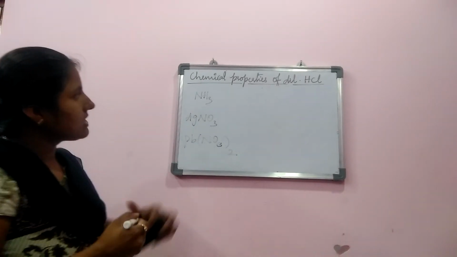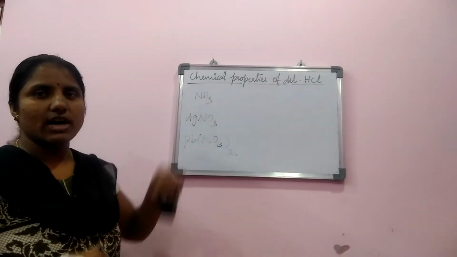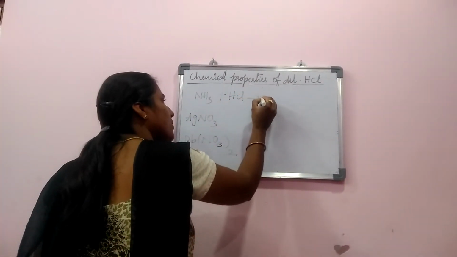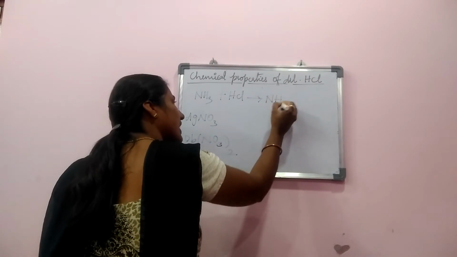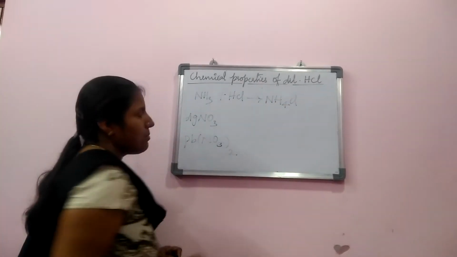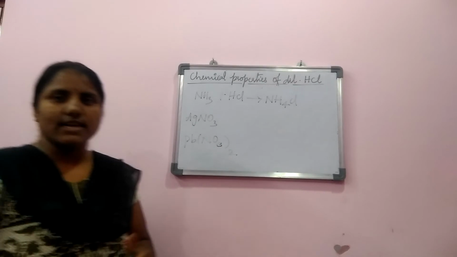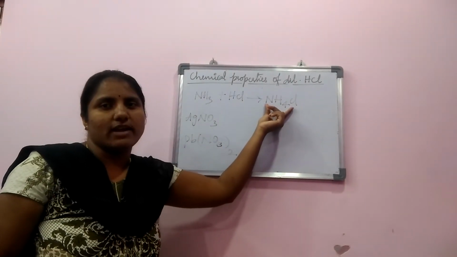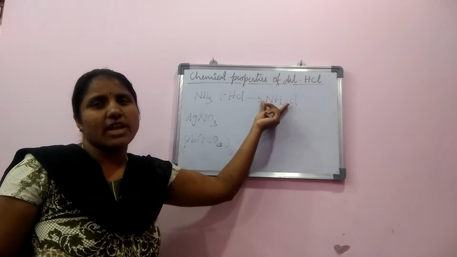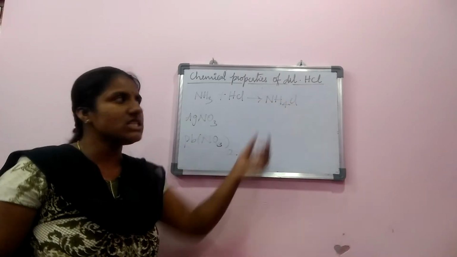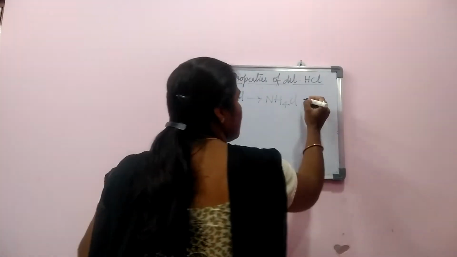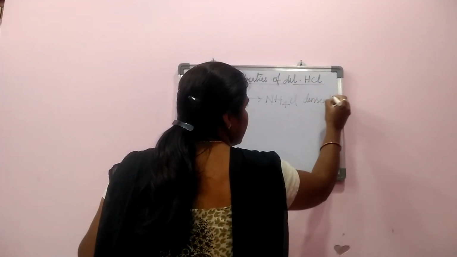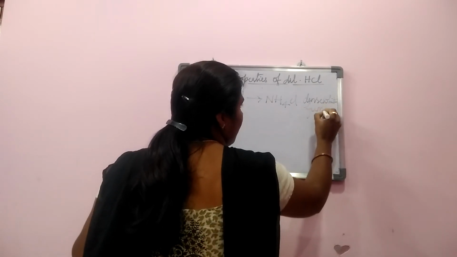When HCl reacts with ammonia, it produces ammonium chloride as a salt, NH4Cl. When ammonia is brought near the HCl, it produces dense white fumes of ammonium chloride. Your observation is dense white fumes.